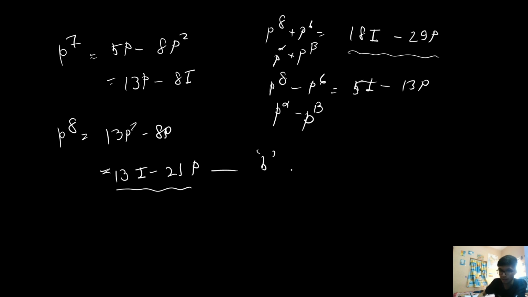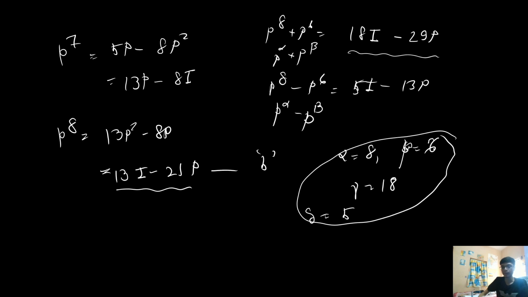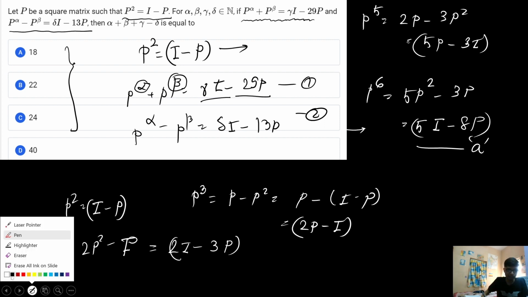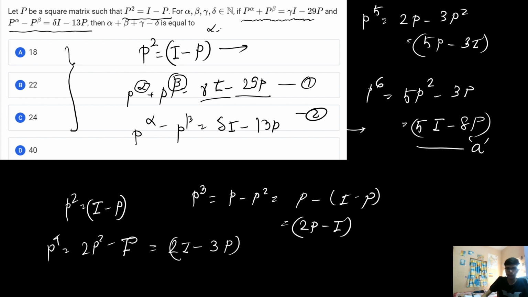So from here what I can say is that alpha is 8, beta is 6, gamma is 18, and delta is 5. So from here I get the unknown values this way. If I compute the continued product, we'll get the same values. Now if I compute the result that is actually asked in the question, it is basically equal to alpha plus beta plus gamma minus delta. So alpha plus beta is equal to 14, 14 plus 18 is basically equal to 32.